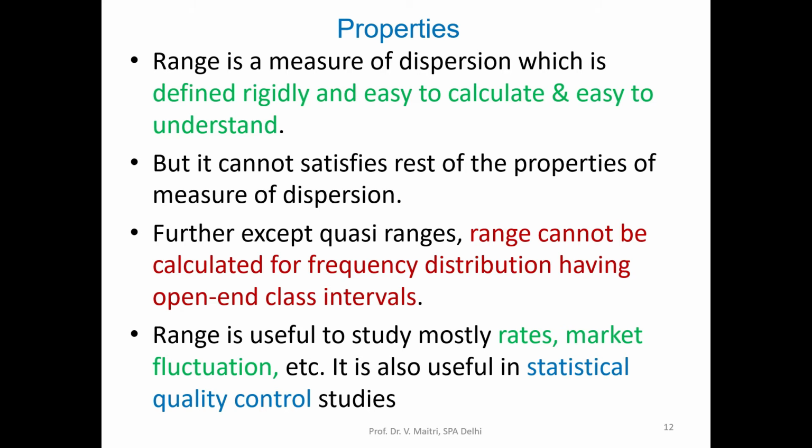Range is useful to study mostly rates, market fluctuation, etc. And normally we use it for statistical quality control, the studies related to statistical quality control, where it is useful. Otherwise, range has not much importance. That's why we are not going into much detail of its calculation.